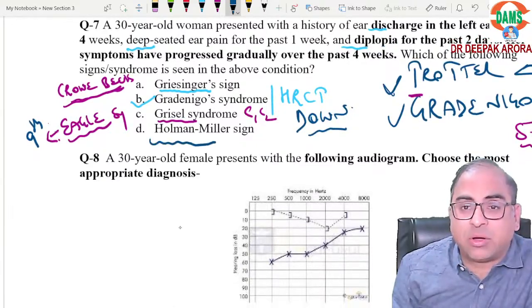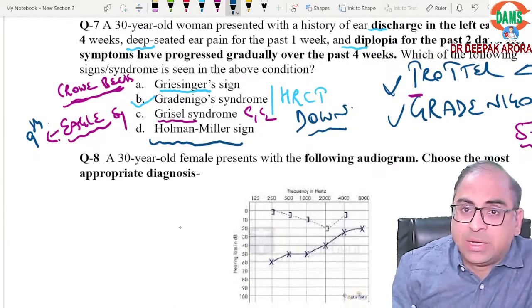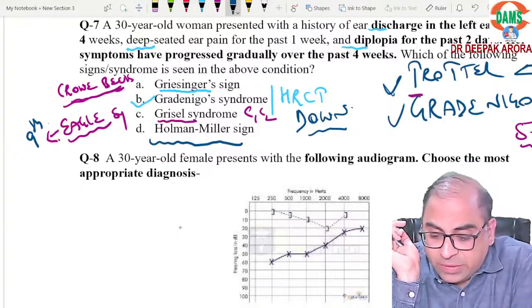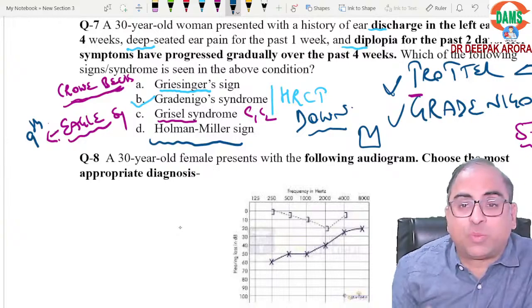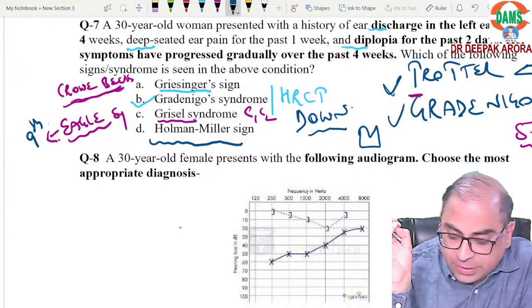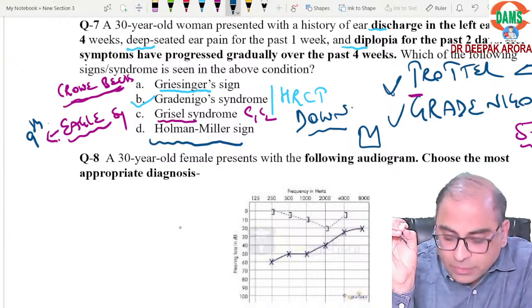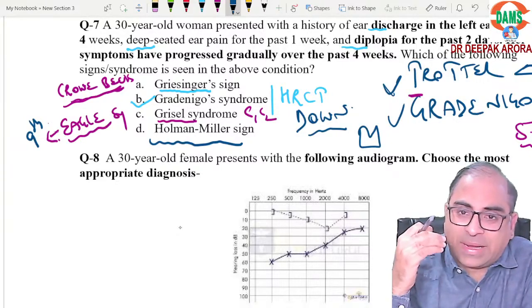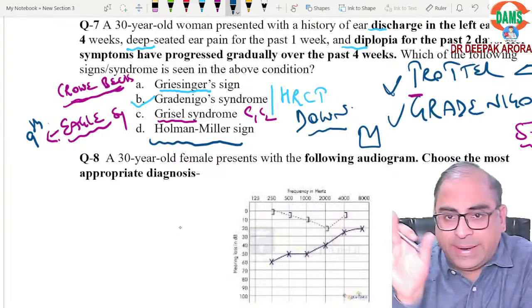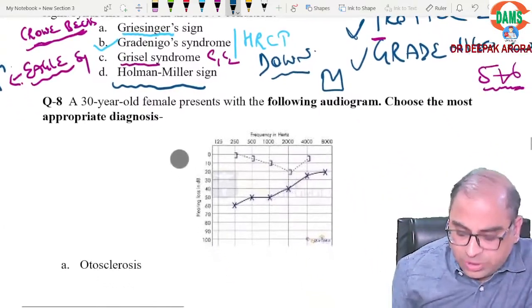This is a favorite, isn't it? Hallmann-Miller sign, posterior wall of maxillary sinus bending down. In which condition will it be written? It is hidden in the name, Hallmann-Miller sign. It is seen in, yes, angiofibroma, posterior wall of maxillary sinus bending down. Is it clear? So they can ask you these important points.